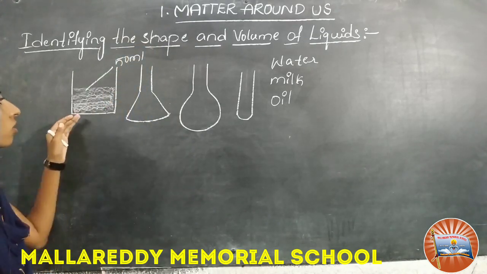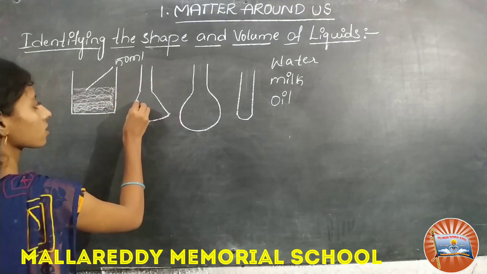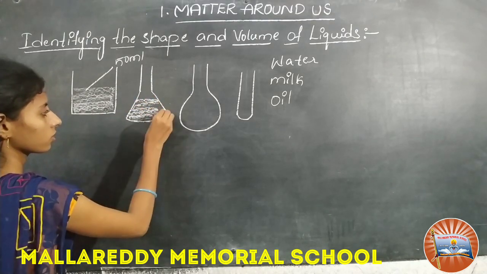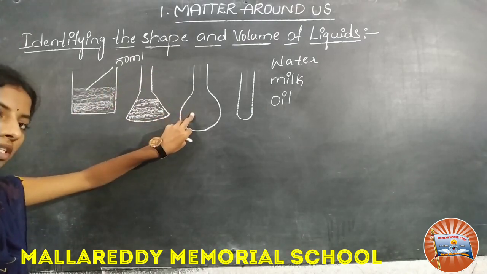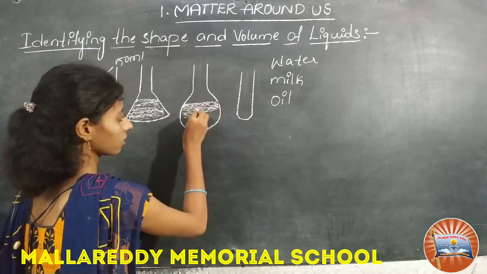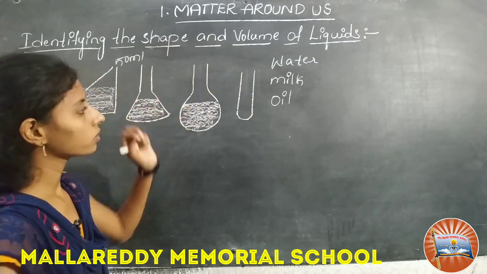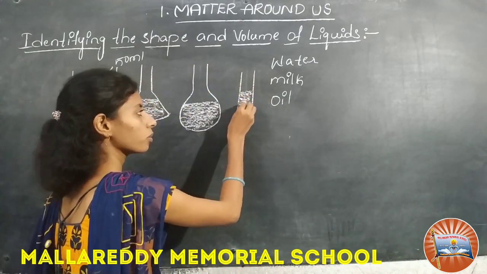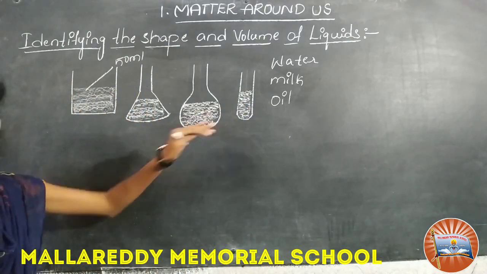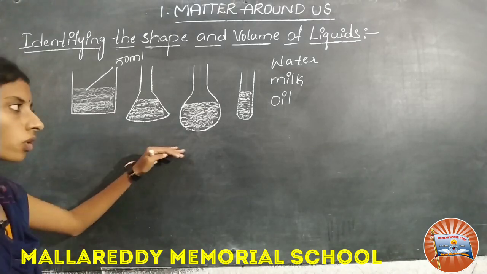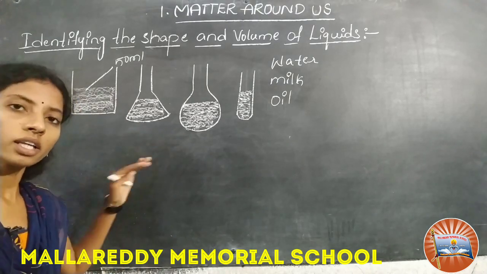Now with the help of the measuring jar I am taking the same amount of liquid in this one. Again I am taking the same 50 ml of water with the measuring jar in this round bottom flask. And now come to this one. In this also we take the same amount of water with the measuring jar. Now observe the four containers. Is the shape of the four containers the same? No, these four are in different shapes.